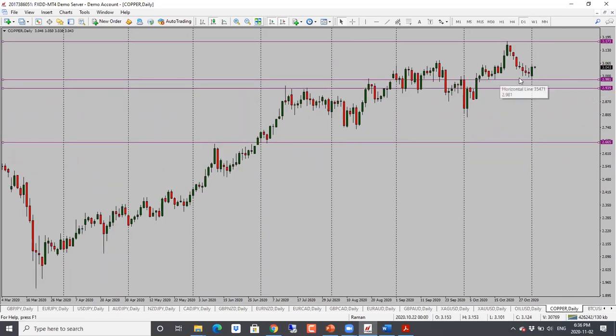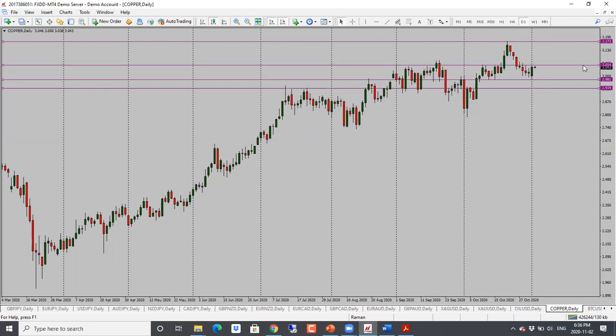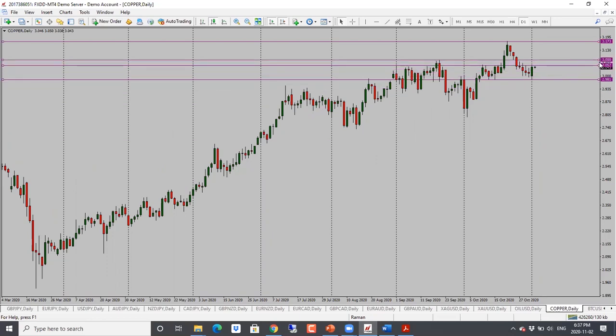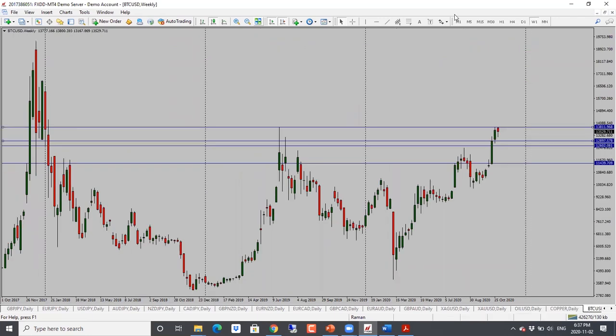And copper here as well bounced off of the support level. Now it's right into this resistance level here, so watch out for it. If it gets stuck below today's high, we're looking for a drop. But should it go through, then we're looking for 3.08 and then potentially higher. So neutral to bullish bias here as well. So we just had to be cautious.